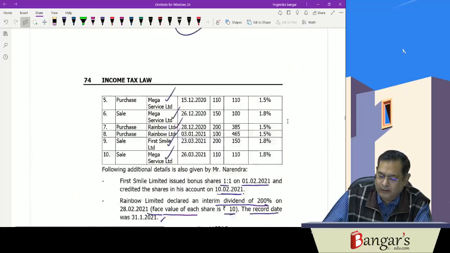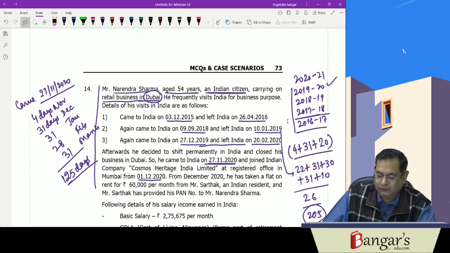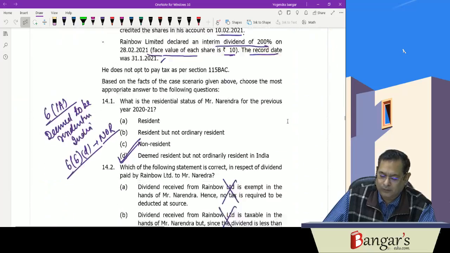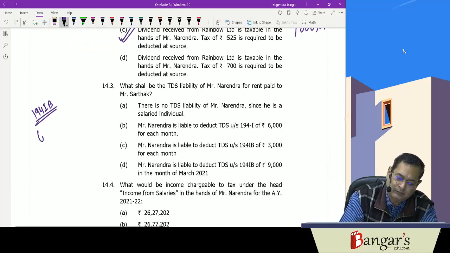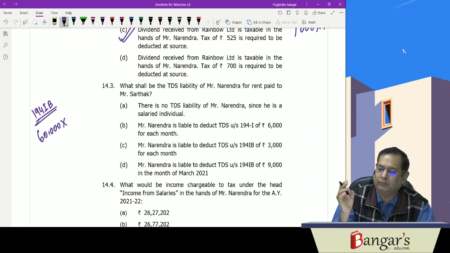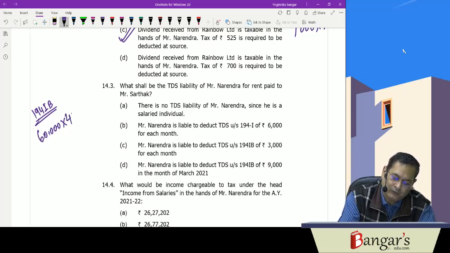The rent is 60,000 per month from December: December, January, February, March, for 4 months, at the rate of 3.75%.